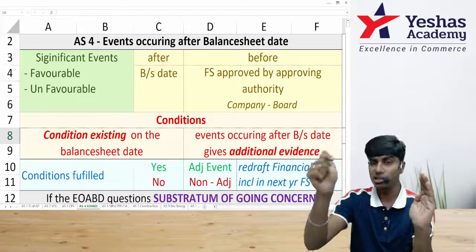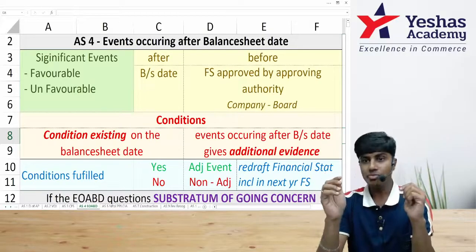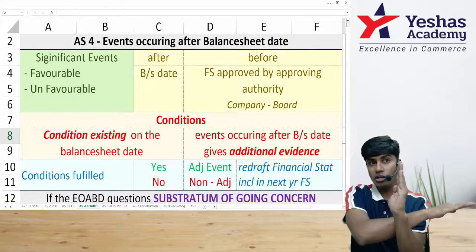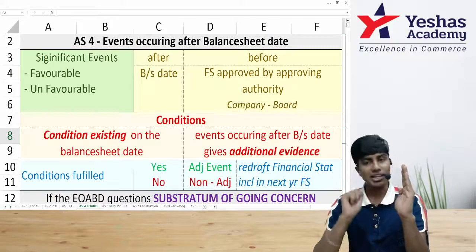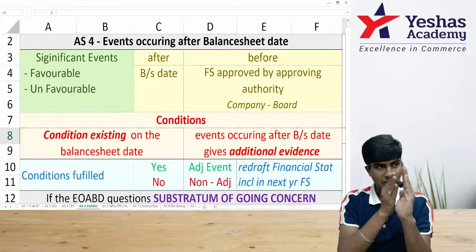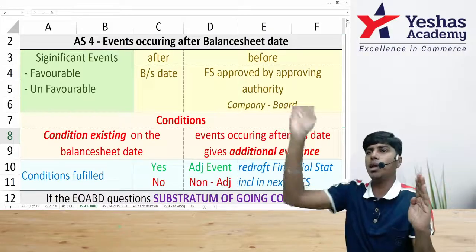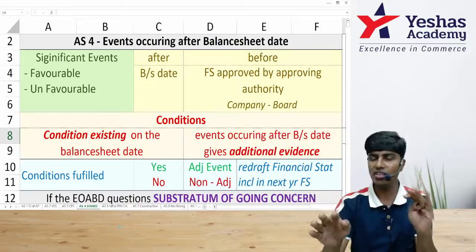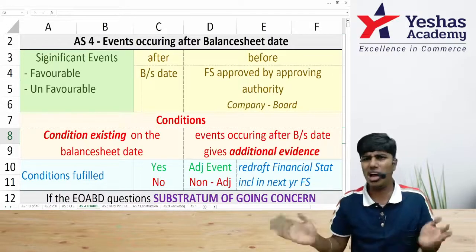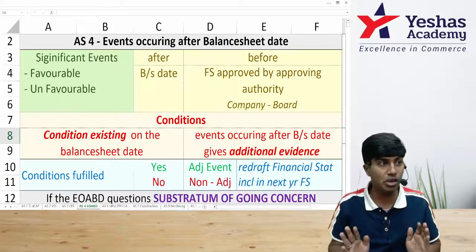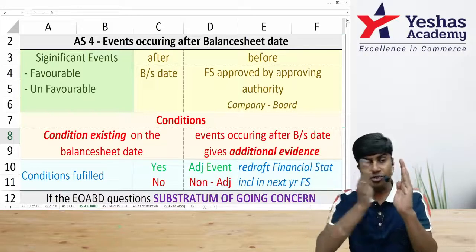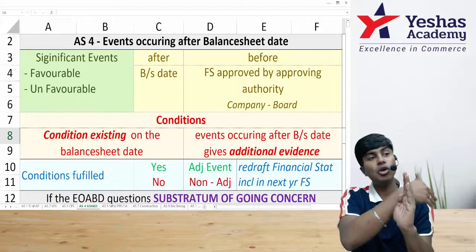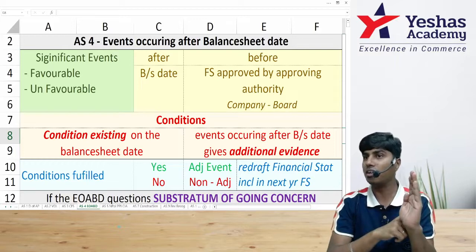The exception is given in Accounting Standard 4. It says certain events which happen after the balance sheet date can also be included in this financial statement. But there are some conditions. First one, that event which is happening after balance sheet date cannot be an immaterial event. It should be a significant event. However, such a significant event can be favorable, can be unfavorable. We are not saying only favorable events will be adjusted. Any transaction that happens after balance sheet date, if it is significant, whether favorable or unfavorable, can be an event occurring after balance sheet date.